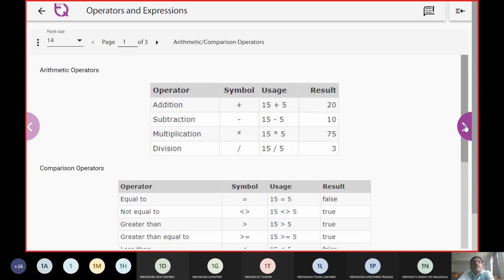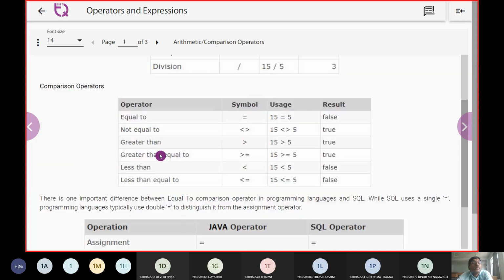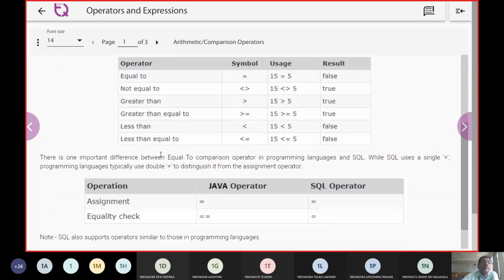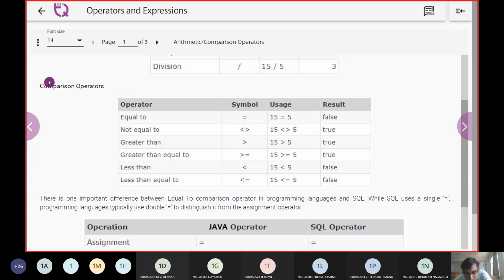In the SQL basics, the other part we can look at is the arithmetic operators. We have addition, subtraction, multiplication and division, more or less the same type of operators. When we take up division, 15 by 3, we print the quotient. Similarly, we have the comparison operators.